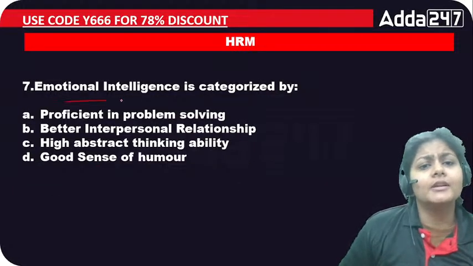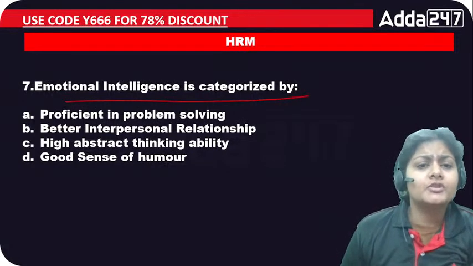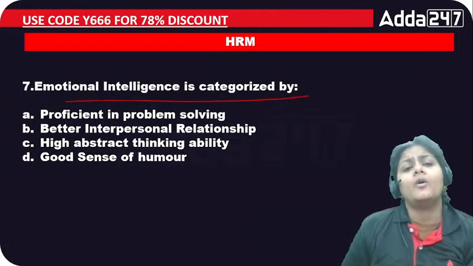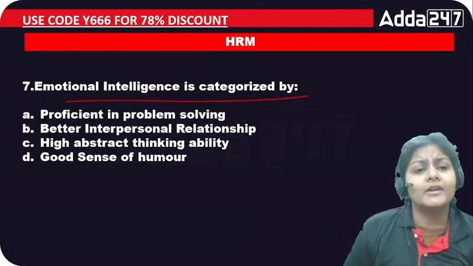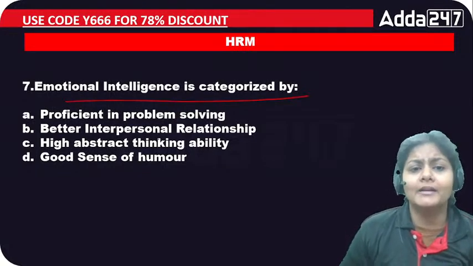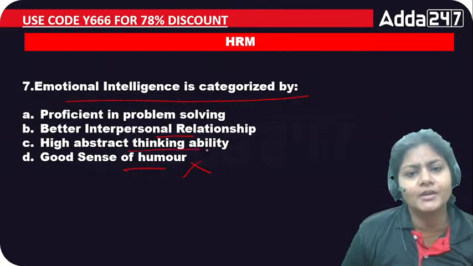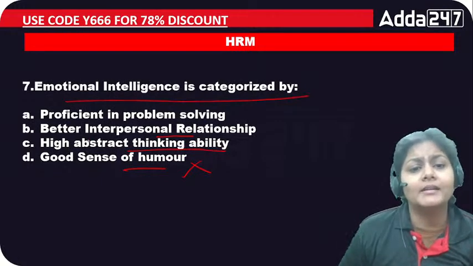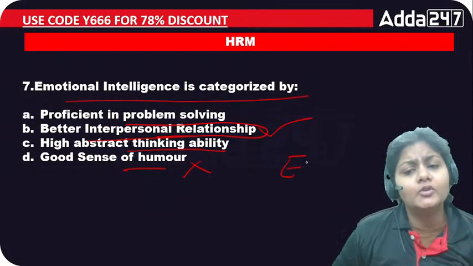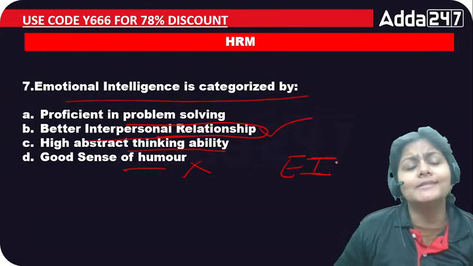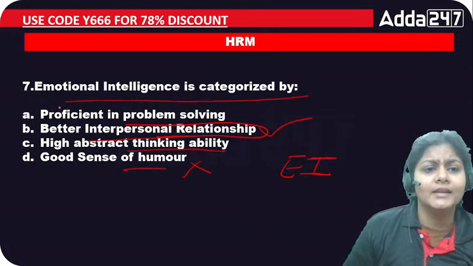Next question: emotional intelligence is characterized by. Basically emotional intelligence is how much you understand your emotions and how much you understand others' emotions as well, right? So that is characterized by proficient in problem solving, better interpersonal relationship, good sense of humor, high abstract thinking abilities. So basically that is the better interpersonal relationship, right? Because in EI you start to understand your emotions and you understand other persons' emotions as well, right? So that is the EI basically.